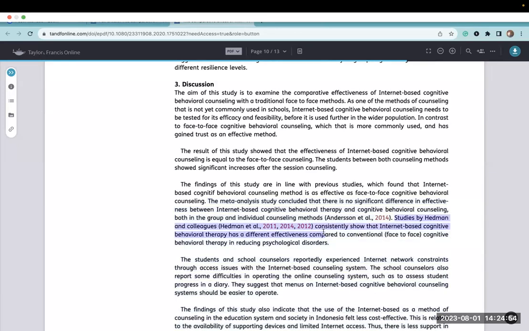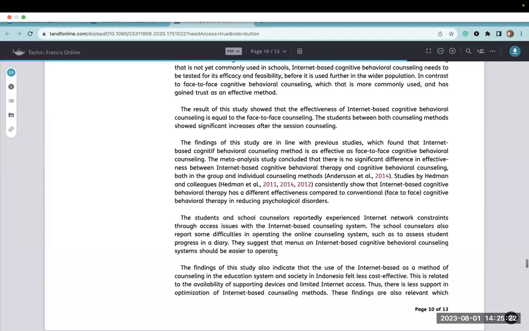Same thing here, studies by Hendam and colleagues, and then it goes into all those dates. I might just say Hendam and colleagues, and then have these dates in parentheses, 2011, 2014, 2012, consistently showed that internet-based, right? There's a lot of extra words here, like "studies by," that's not necessary. And I don't need to repeat this part because I've already included Hendam and colleagues. So this Hendam et al. is repetitive. That's just some little writing tips to think about when you're trying to write succinctly and clearly in your writing. Let's see, what else did I have?